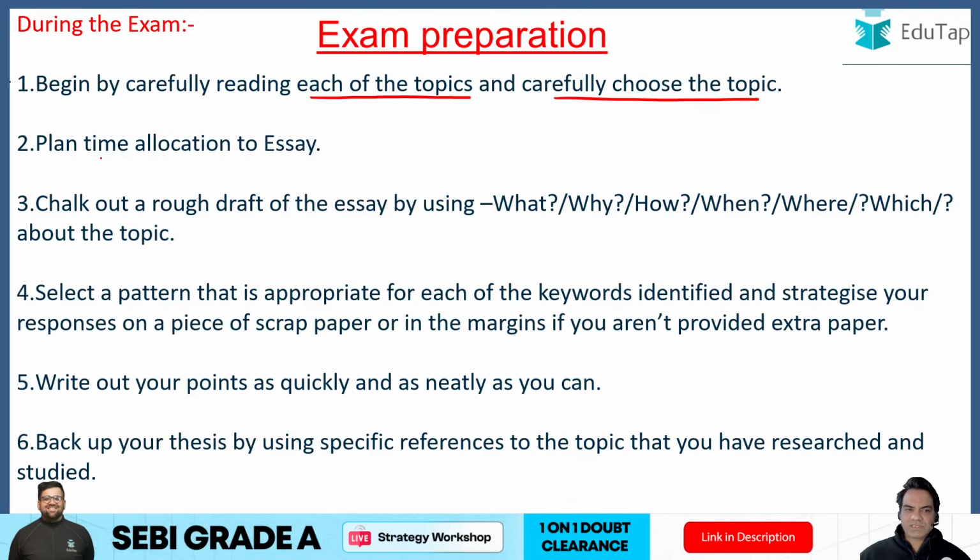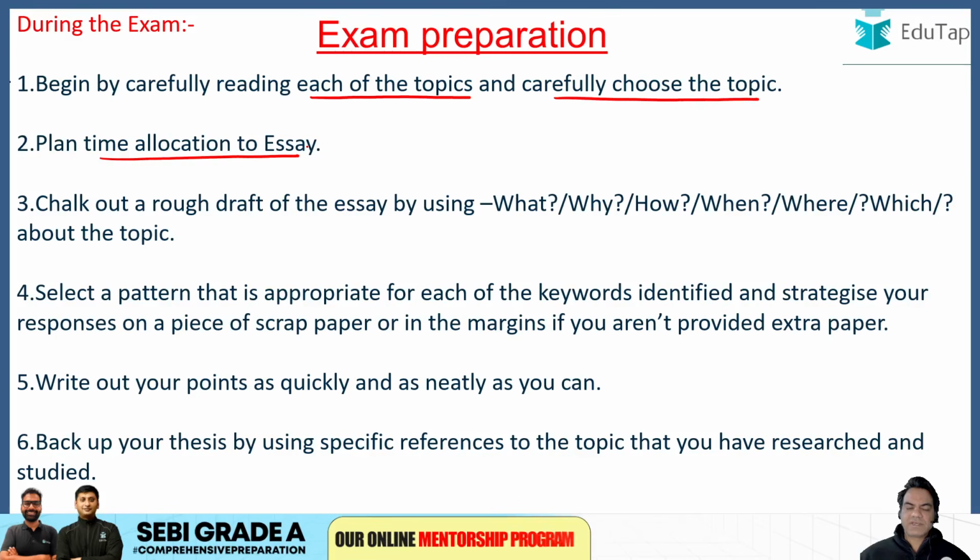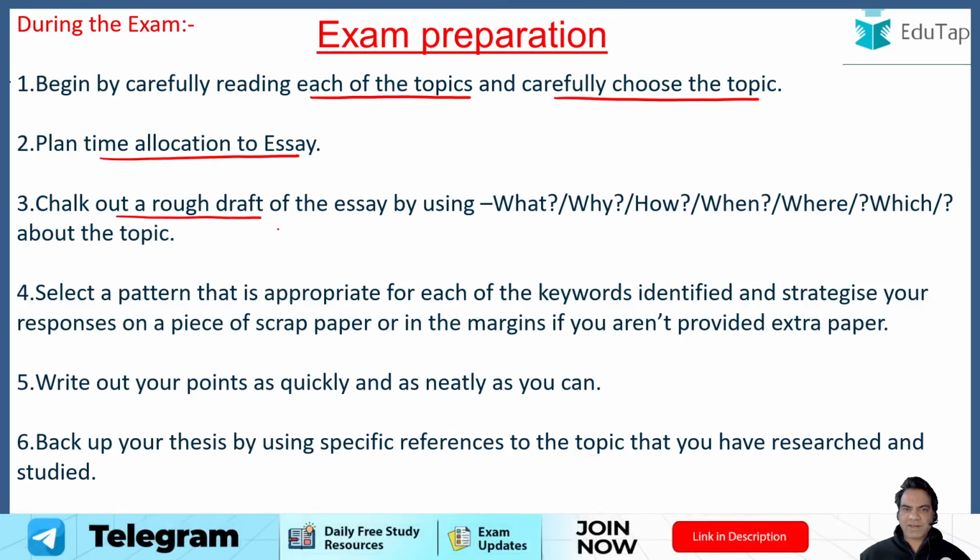Plan time allocation to the essay. The essay should be given enough time to prepare and to execute. And what do you do in the essay? First, you chalk out a rough draft. You make a rough draft of the essay by using what, why, how, when, where, which about the topic. You ask yourself these 7 W's.